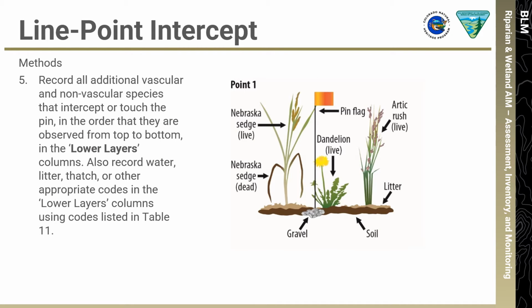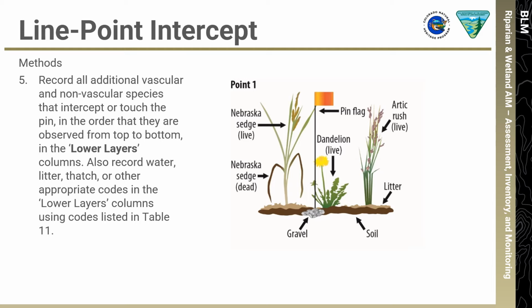Record all additional vascular and non-vascular species that intercept or touch the pin, in the order that they are observed from top to bottom in the lower layers column. You should also record water, litter, thatch, or other appropriate codes in the lower layers columns. To see a full list of acceptable lower layer codes, please refer to Table 11.